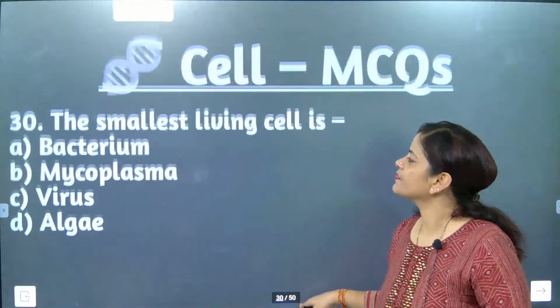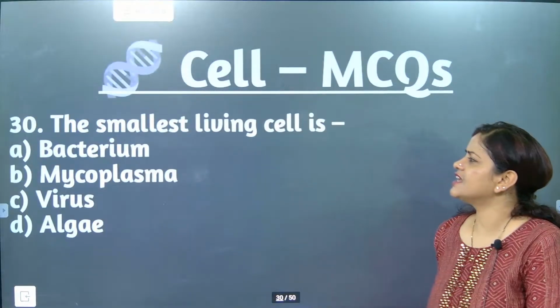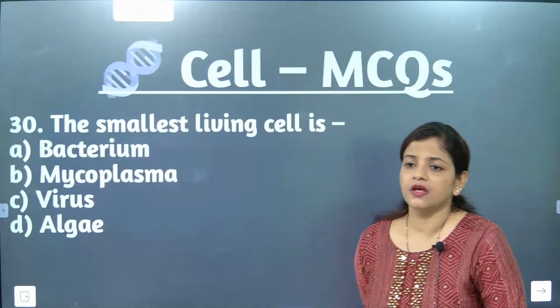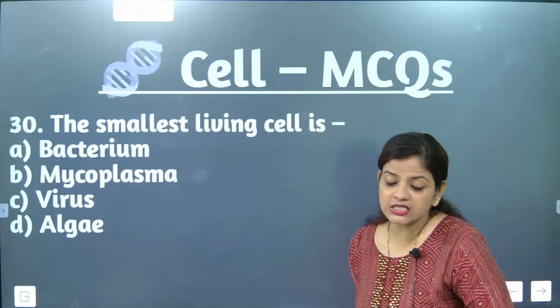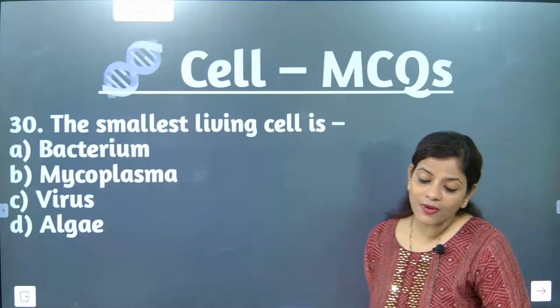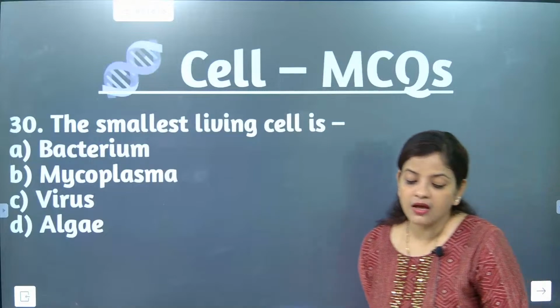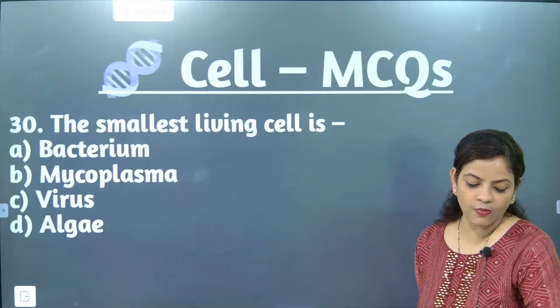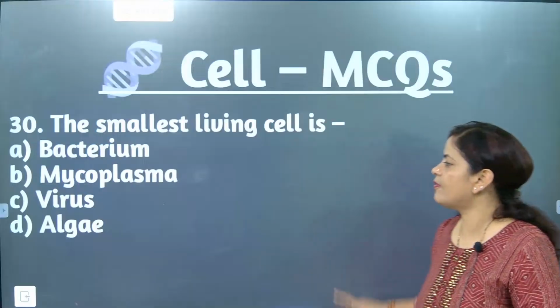Now next one. The smallest living cell: bacteria, mycoplasma, virus or algae. The correct answer is mycoplasma. Mycoplasma is much smaller than bacteria. Understood? So mycoplasma is the correct answer. Come on, go for the next one.